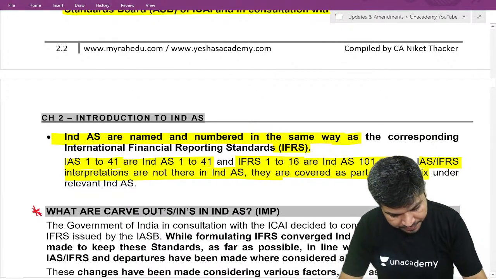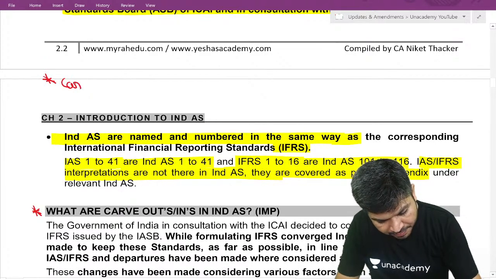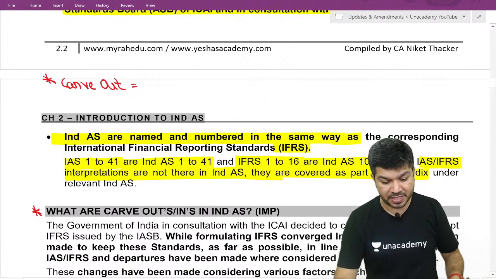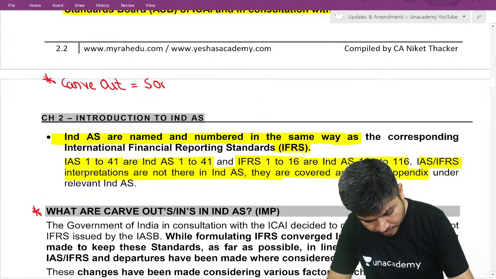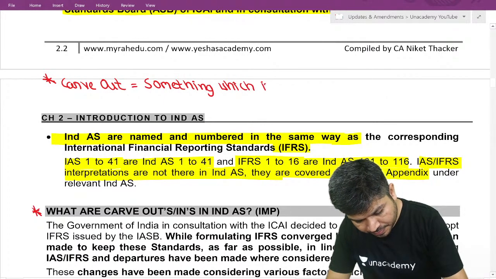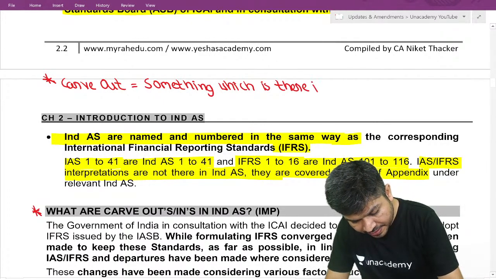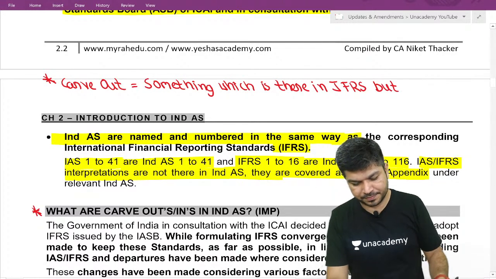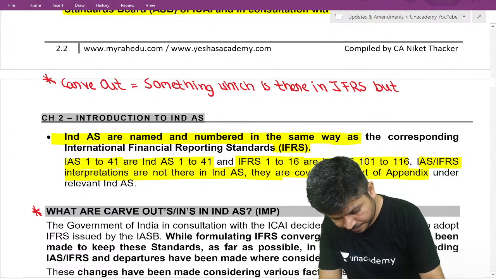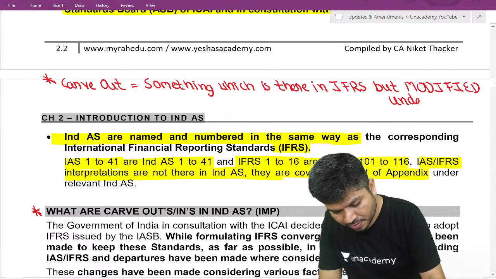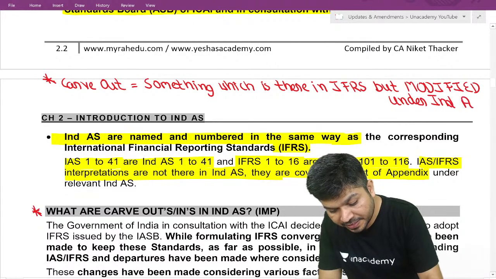Just write down at the top. What do you mean by the word carve out? Something which is there in IFRS but modified or changed under Ind AS. They have something, we follow a different treatment. That's carve out.